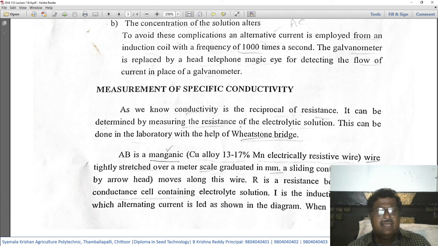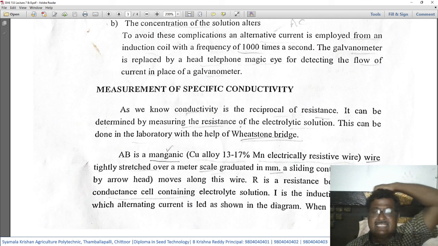So AB is a manganic wire. What does a manganic wire mean? It contains copper 13 to 17% and manganese, an electrical resistive alloy. This AB manganic wire is tightly stretched over a meter scale graduated in mm. We already explained this.